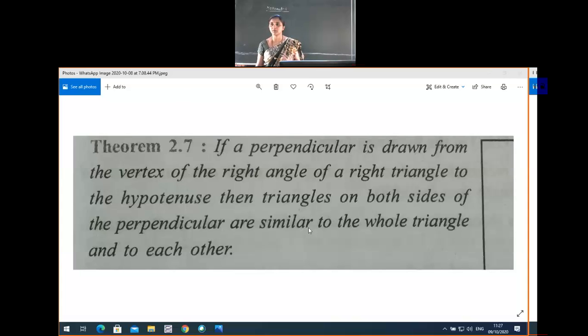So you know this theorem 2.7. I just want to discuss this theorem briefly. If a perpendicular, just observe this sentence.